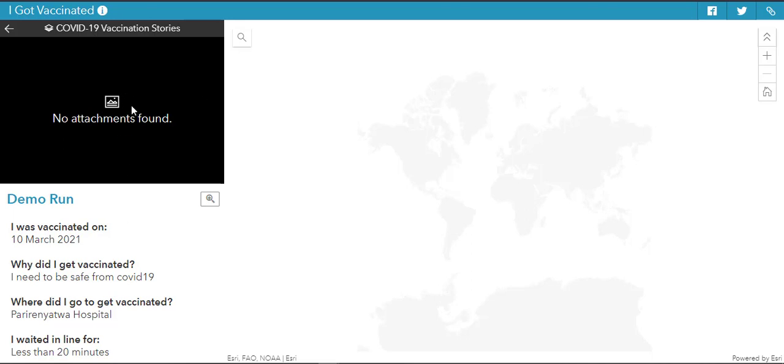Unfortunately, the person who uploaded this didn't upload their image, maybe for security reasons, but this is the information they filled out on the vaccine experience. So let me get to vaccine eligibility.